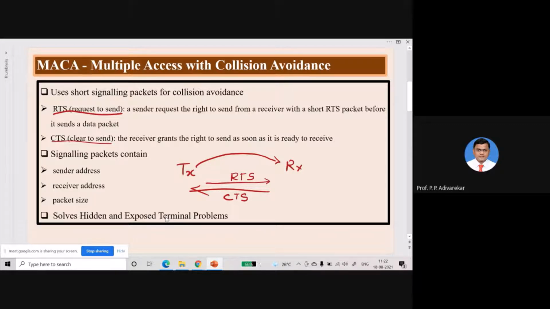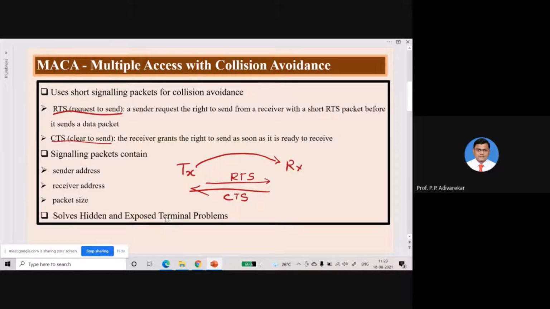The receiver address is included because this RTS is a broadcast packet, and it will be broadcasted to all the stations within the network. So the receiver identifies its own address and responds with the CTS through this particular information.